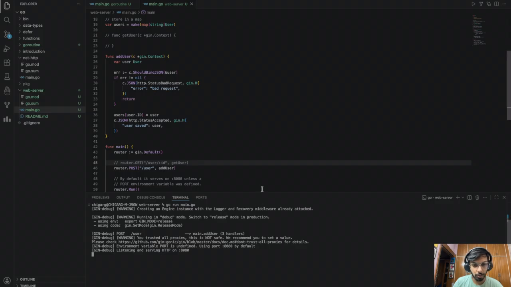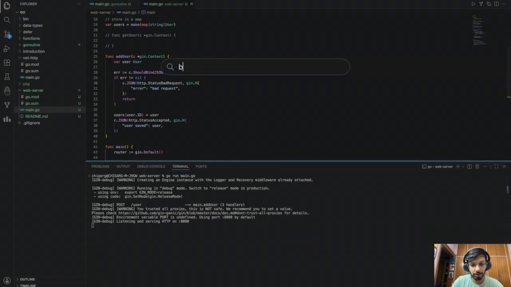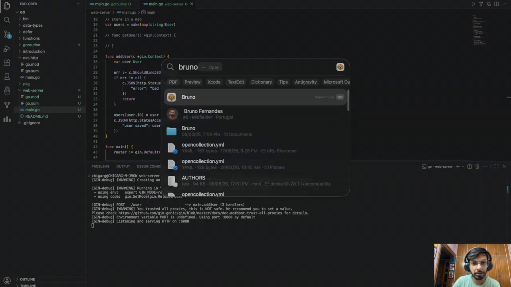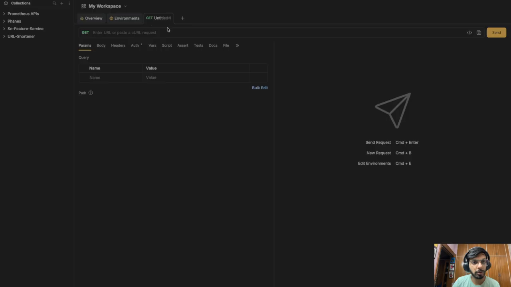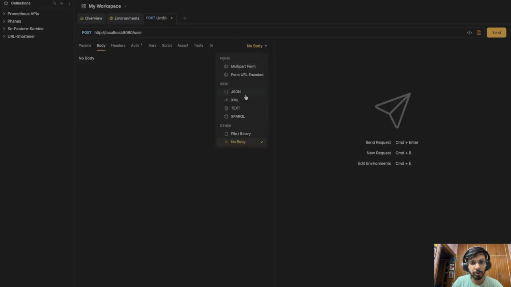I also need to make a request, so I'll use Bruno. I think that's okay. Let's make a new request. It's going to be of type host http slash localhost 8080. It is user. It's going to take in a body which is going to be of type JSON. It will take in an ID which will be, let's say, 1. It will take in the name which, let's say, is mine, Chirag.